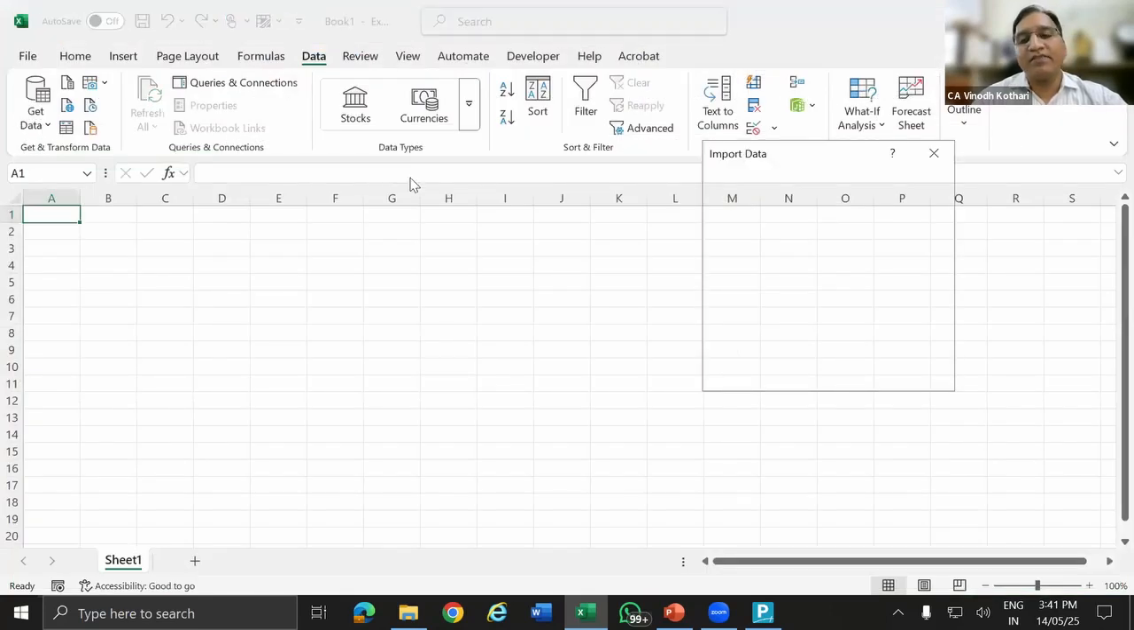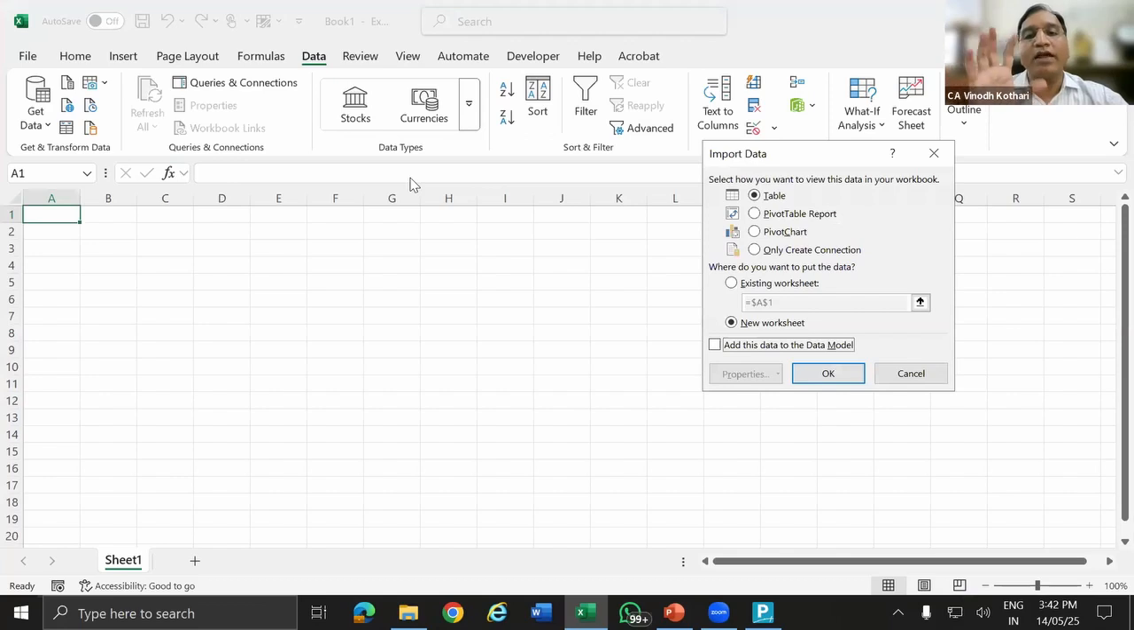and then it will give me the options. Where do you want to load? Whether you want to load into a table, it will come here as a table. Or you want to create a connection. That means the data will be available in Power Query, but no data will be imported here. So I'm going to select table and OK.